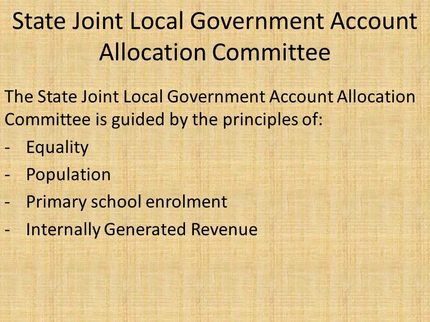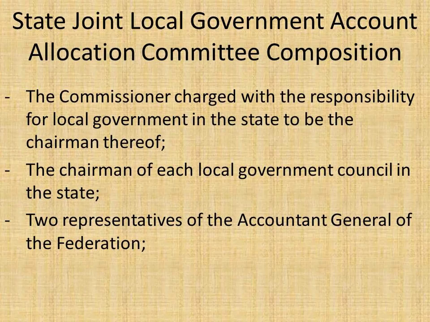The commissioner charged with the responsibility for local government in the states is the chairman of the State Joint Local Government Account Allocation Committee, and the chairman of each local government council in the states is also a member. So each local government council in the respective states has a chairman, and these chairmen are members of the State Joint Local Government Account Allocation Committee.